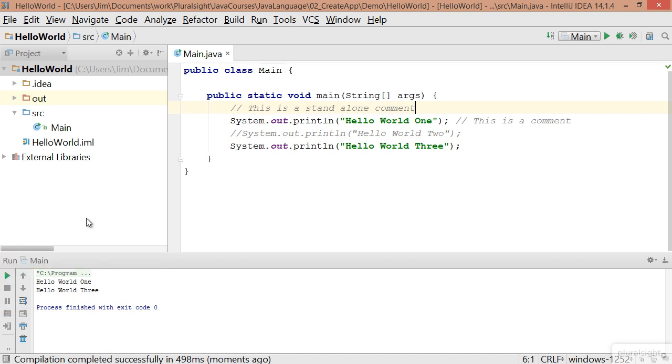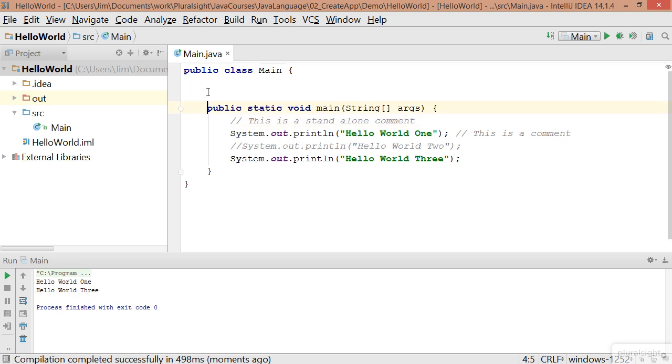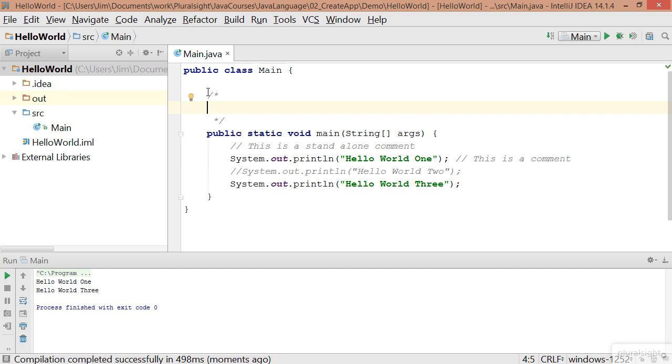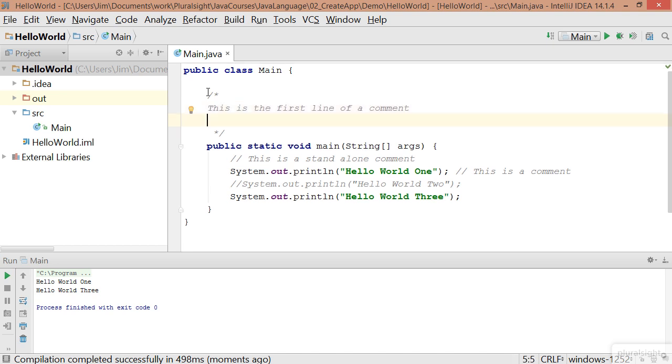Now, block comments actually have distinct starting and ending points. So before this method here, if I put a /*, that comment exists until the */. So I can say this is the first line of a comment, and I can even add another line, this is the second line of a comment. I can have as many of these lines here as I want to, because the comment doesn't end until it gets to the */.